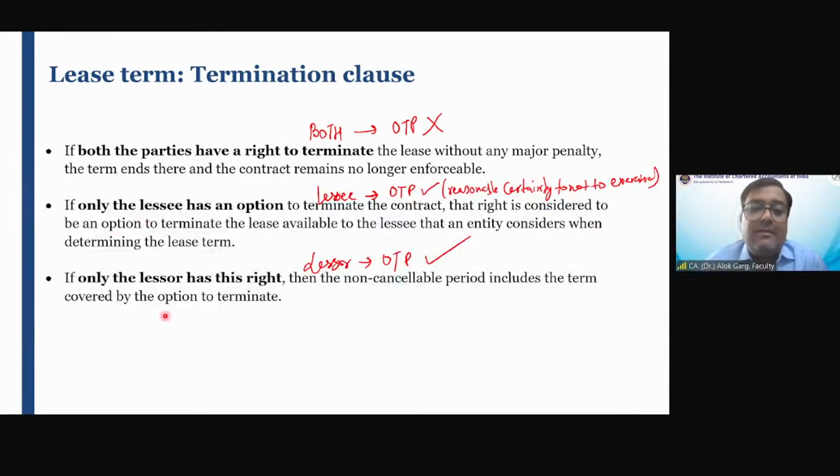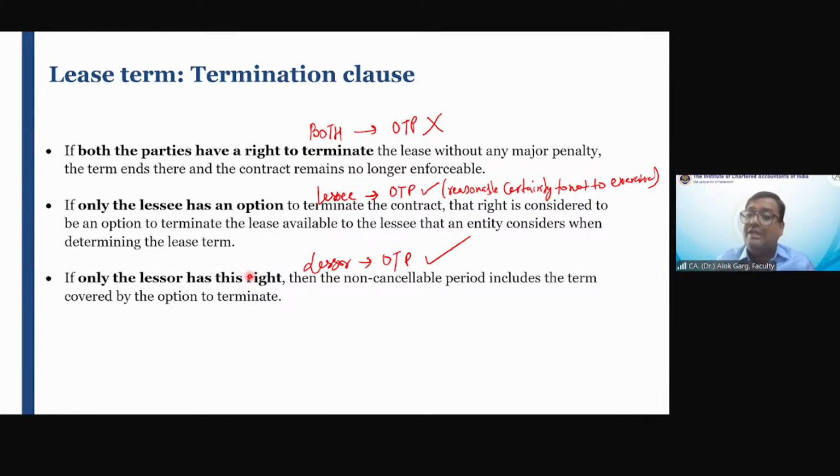Okay. If only the lessor has this right, lessee does not have a right to terminate. You are the lessee. You don't have any right to terminate. For you, the period is 10 years. What will you do? What will the period be? I am talking about lessee. From the lessee perspective, you are identifying the lease term. So what is the period for you? What is the lease term for you?